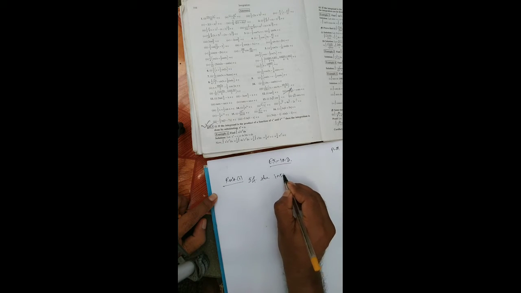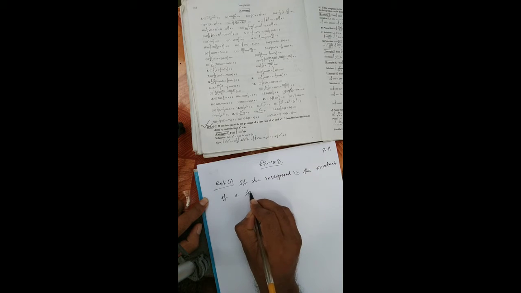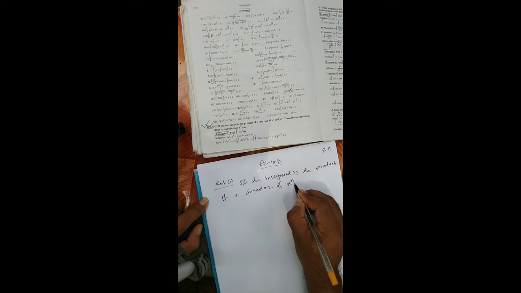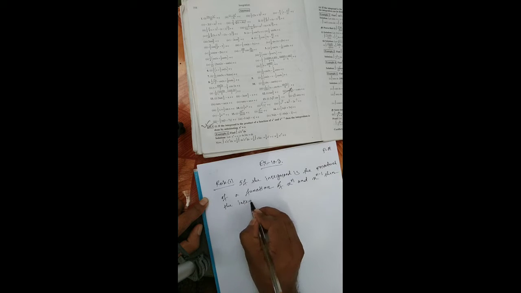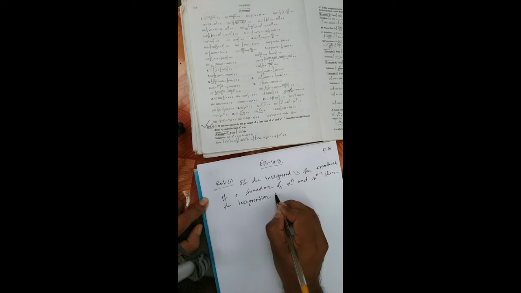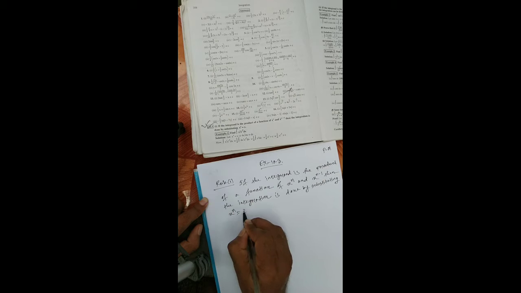If the integrand is the product of a function of x to the power n and x to the power n minus 1, then the integration is done by substituting x to the power n is equal z.